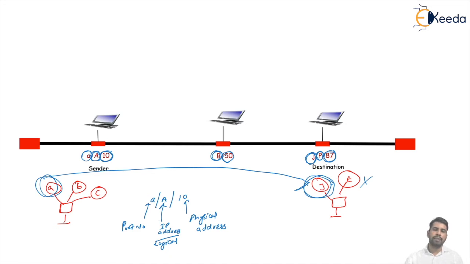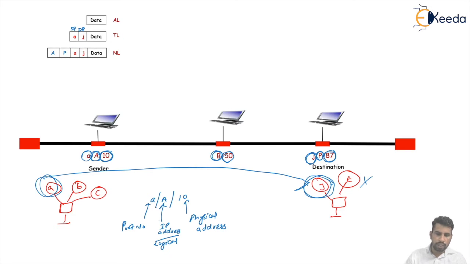The transport layer encapsulates data from the application layer in a packet and adds two port addresses: the source port address and the destination port address. At the application layer, we have data. At the transport layer, we add the source port number and the destination port number. The packet from the transport layer is then encapsulated in another packet at the network layer with the logical source address and logical destination address. This is the source IP and this is the destination IP.